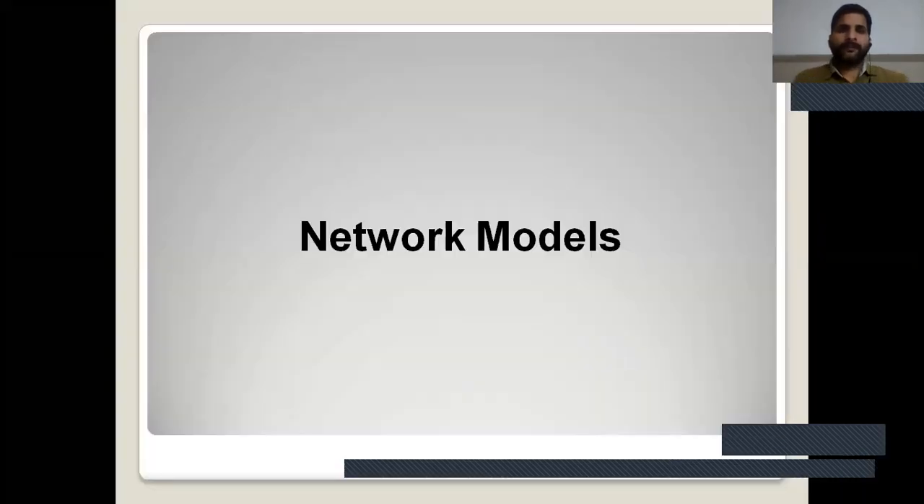Dear student, in the previous lecture, we discussed the different types of network topology, like bus topology, star topology, ring topology, mesh topology, and tree topology, their advantages and disadvantages, and their characteristics. Now today, in this lecture, we will discuss network models.